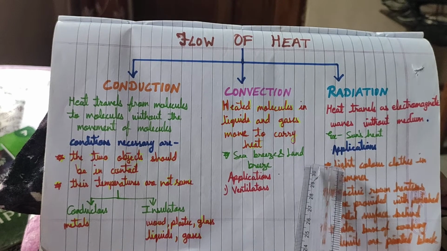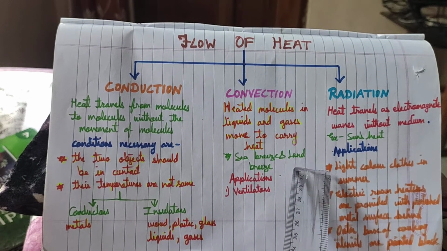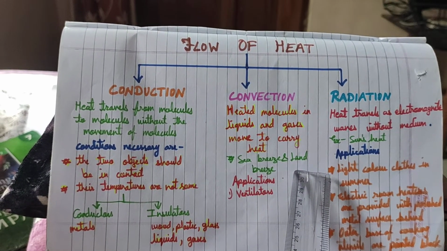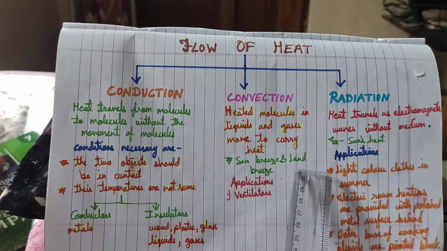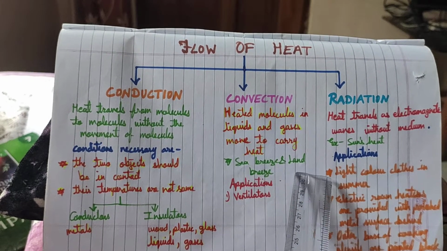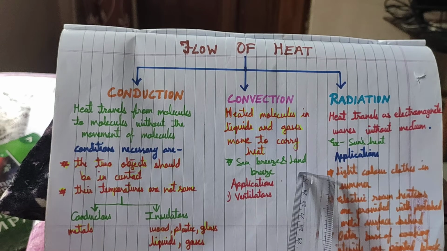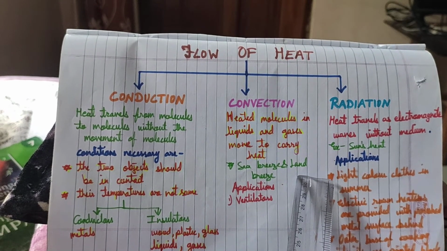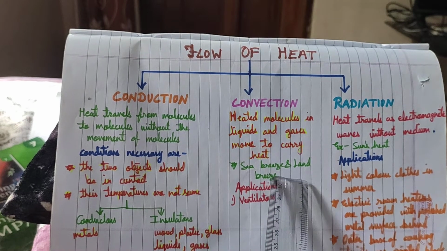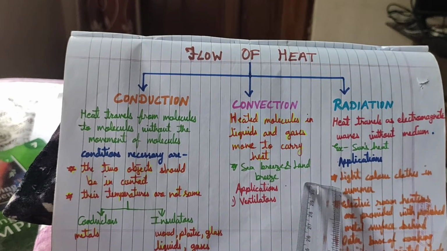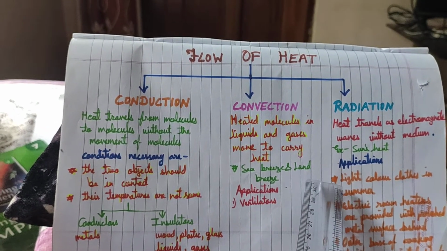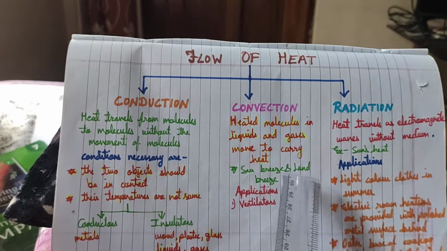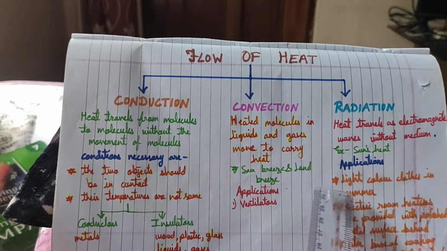In land breeze, what happens? Land breeze occurs at night when there is no sun, but the water is still hot. So the air above the water or sea is hot, and that hot air rises up, and the cool air from the land rushes in to take its place. So at night the breeze blows from land to sea. That's why it is called land breeze.